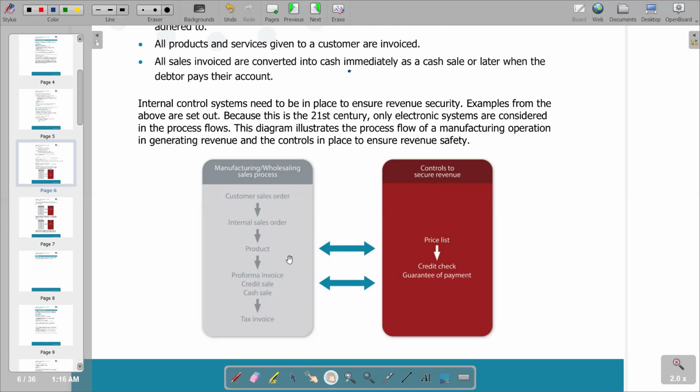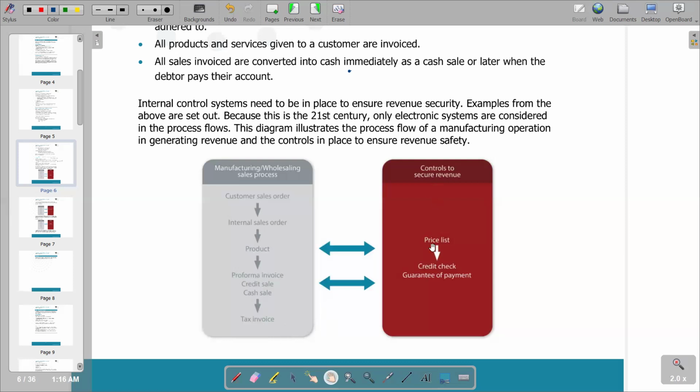So this is a preliminary bill or estimated invoice which is used to request payment from the committed buyer of goods or services. So that is a pro forma invoice. So we see that under pro forma invoice, we've got the form of credit sale and the form of a cash sale. And then obviously after all the procedures, we are going to have a tax invoice being generated after we've completed all the other procedures.